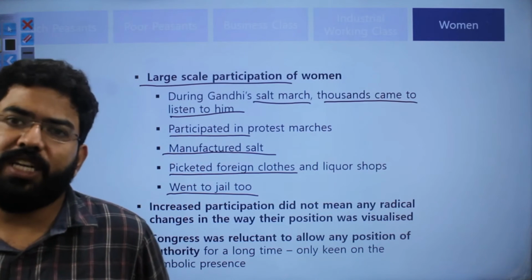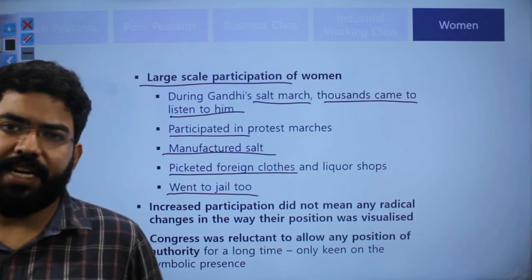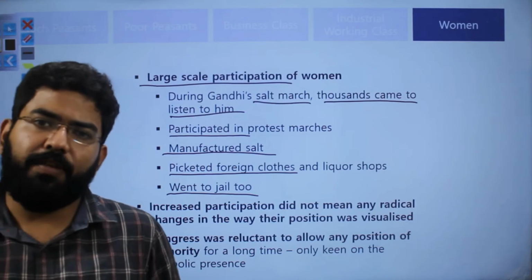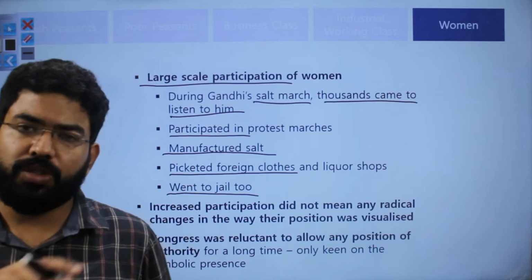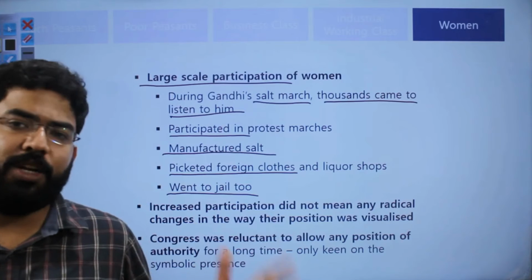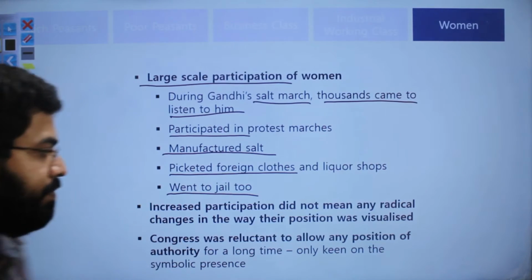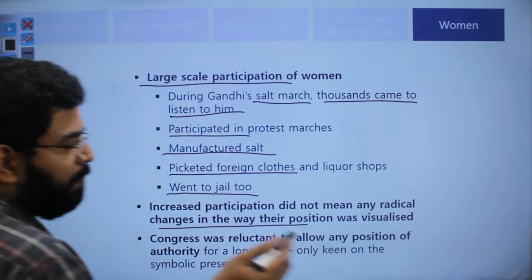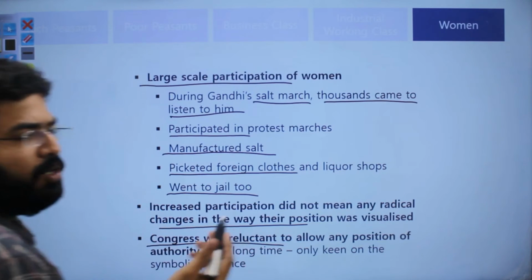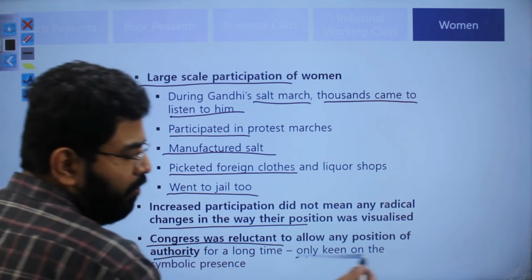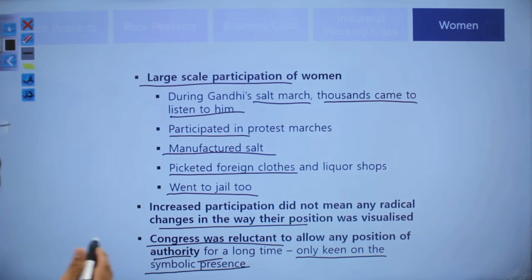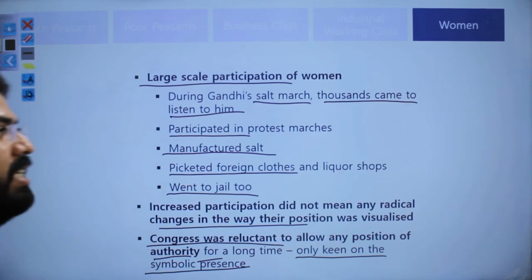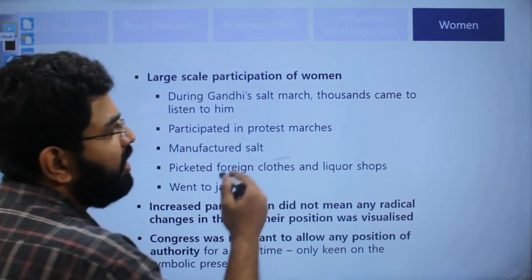But the situation, the social hierarchy that was created, was not disrupted. The strata that had been created, where men and women had different social structure, at that moment, did not change during the civil disobedience movement. And the only change was participation and nothing else. The Congress was also reluctant to change any position, because they were only keen on the symbolic presence. They only wanted mass numbers. They did not want the change in the social structure. So this was the reason why the social structure did not change.